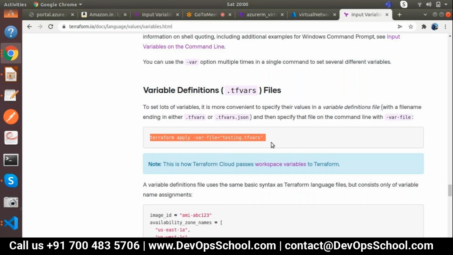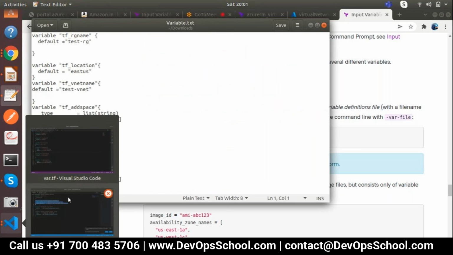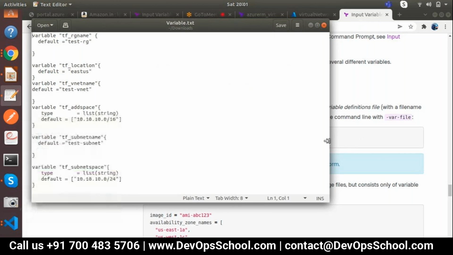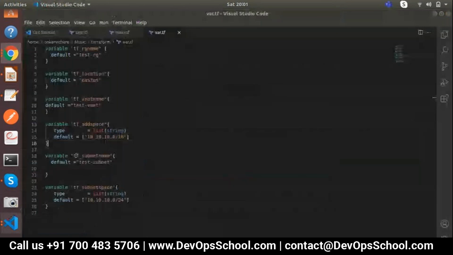But does this have to do with our code here? Yes, let me show you quickly. Now what I need to do is store it with the extension tfvars. It will capture it as tfvars. I'll show you step by step. I have called it var.tf, right?